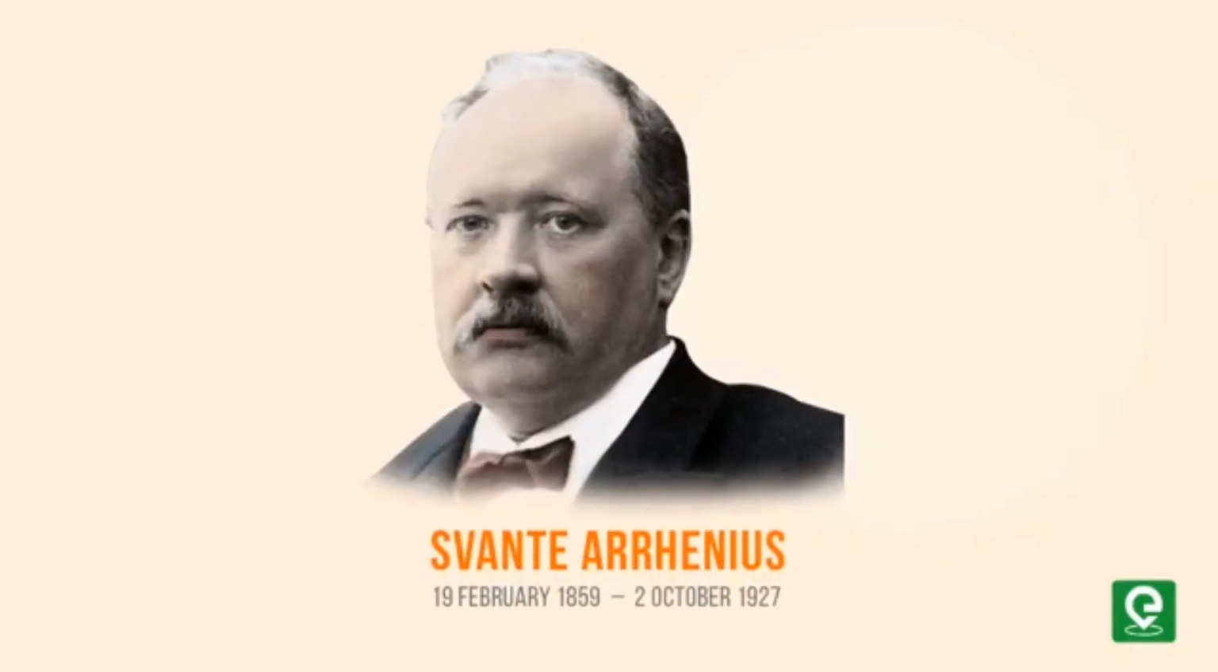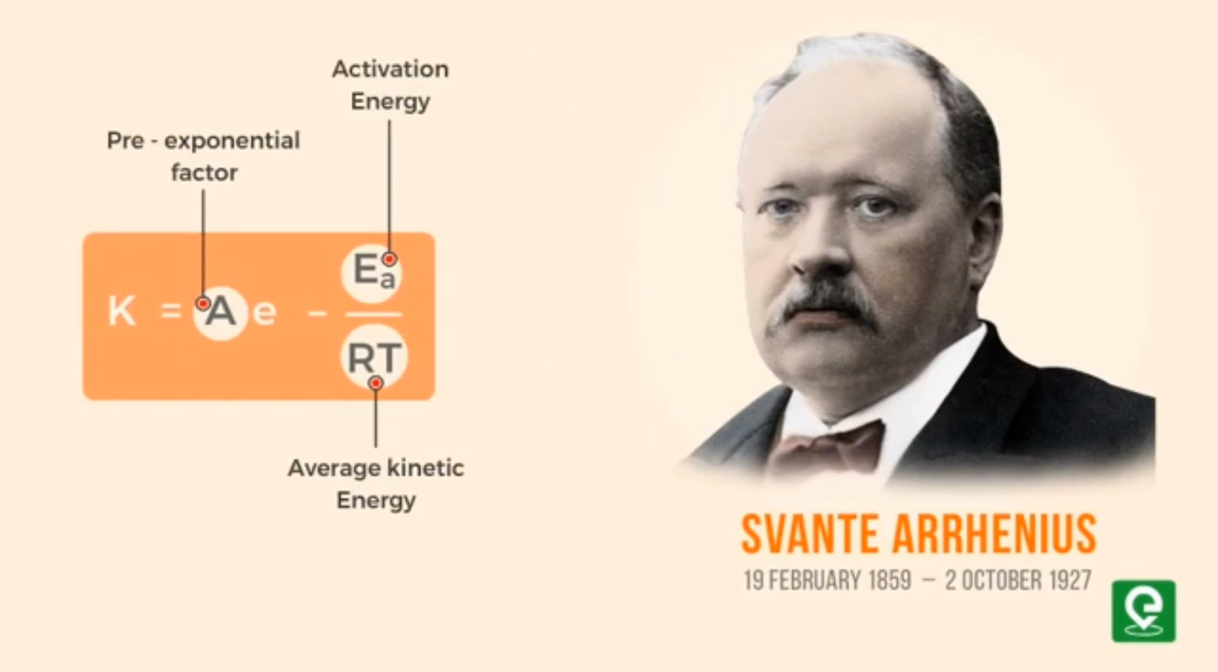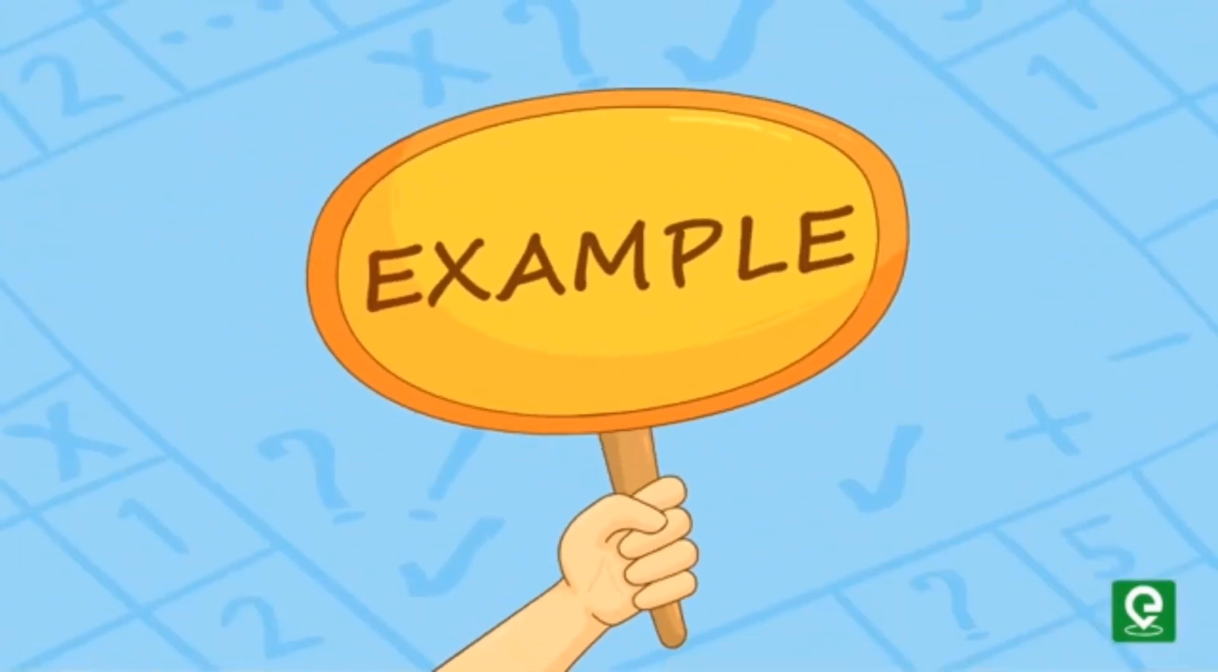In 1899, a Swedish chemist, Svante Arrhenius, combined the concepts of activation energy and the Boltzmann distribution law into one of the most important relationships in physical chemistry. Arrhenius proposed an equation to determine the activation energy of a reaction. Let's solve an example to calculate the activation energy.